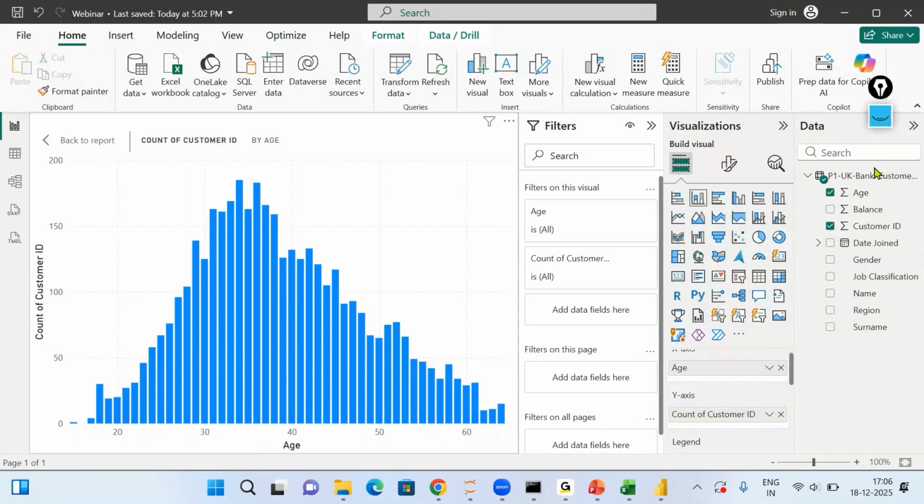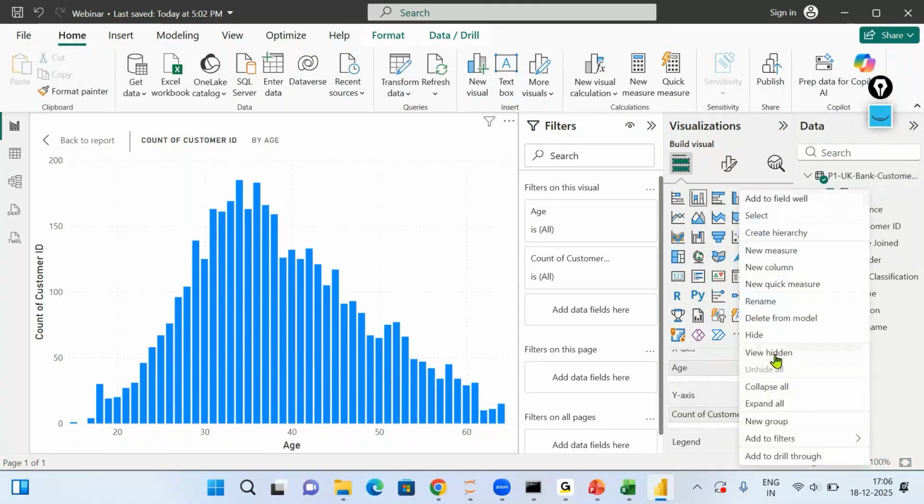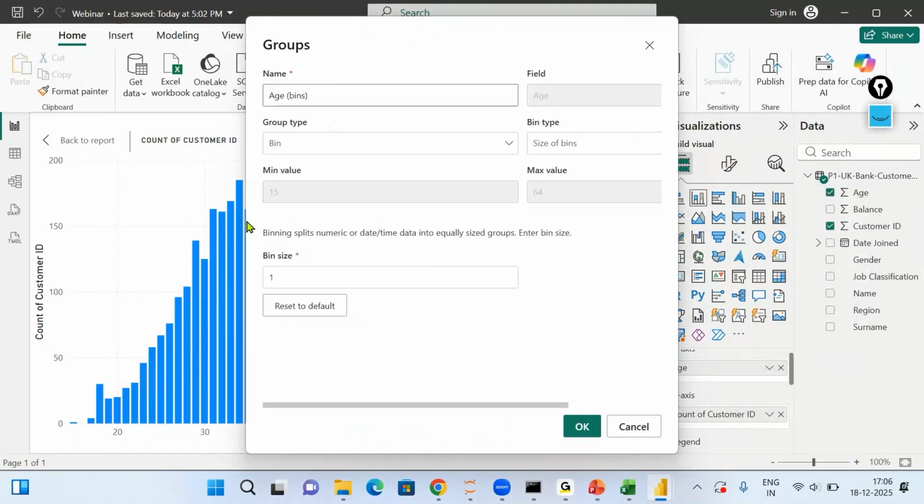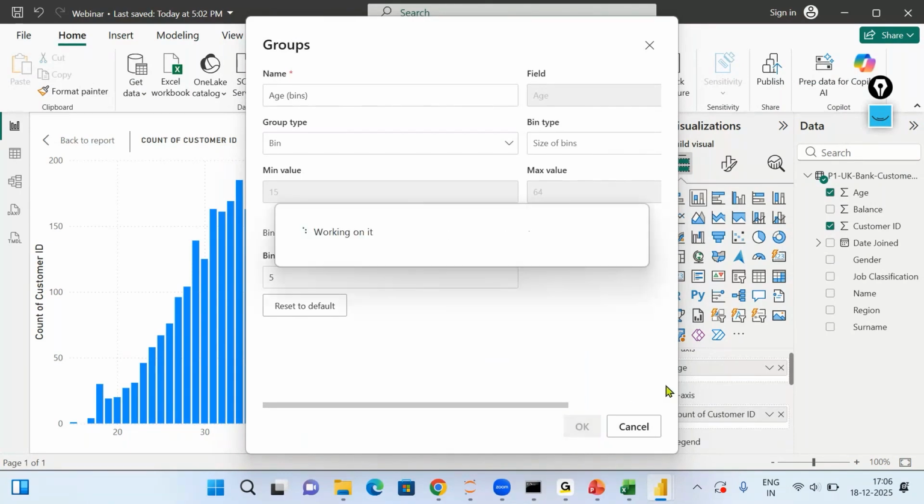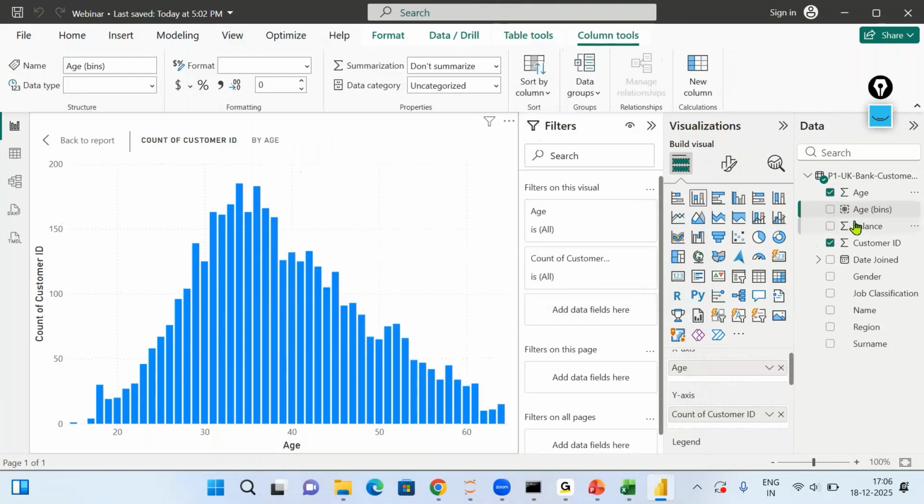So if I right click on the age and say I want to add a new group, then over here I just have to define the bin size, right? Grouping is something where we will create the groups. Like I want a group of 5. Bin size defines the group on the numeric field, which I will define as 5. This way, what will now happen? A new field will be created, which is age bins. I can remove the age from here, and instead I can bring age bins.